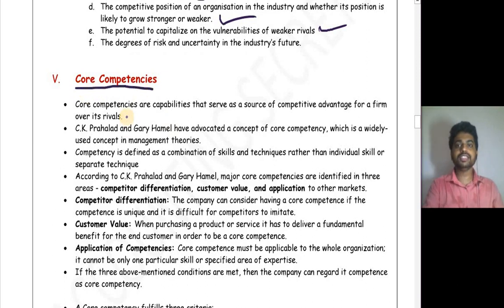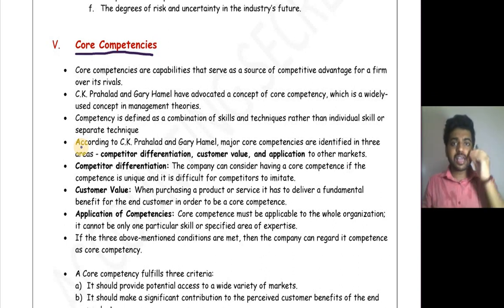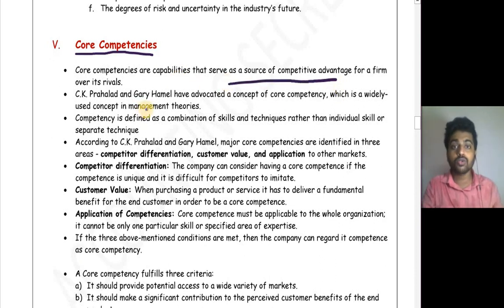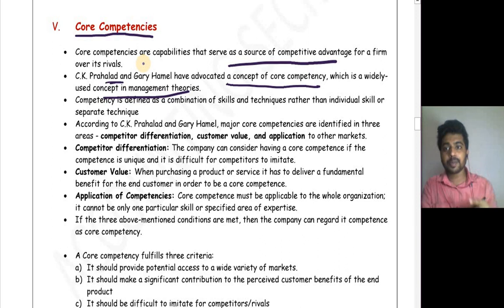Okay, our next topic is core competency. In simple terms, core competencies are the capabilities of an organization to achieve competitive advantage, or the capabilities which will give a competitive advantage to an organization. Core competencies are capabilities that serve as a source of competitive advantage for a firm over its rivals. C.K. Prahalad and Gary Hamel advocated the concept of core competency, which is a widely used concept in management theories. So, who advocated it? C.K. Prahalad and Gary Hamel.